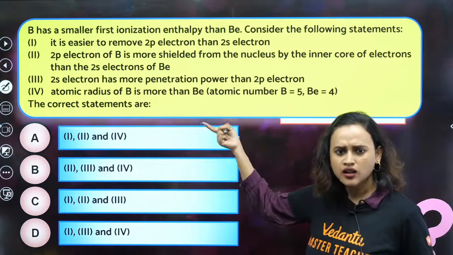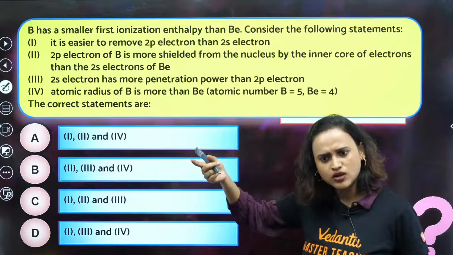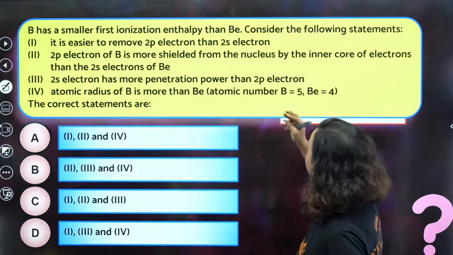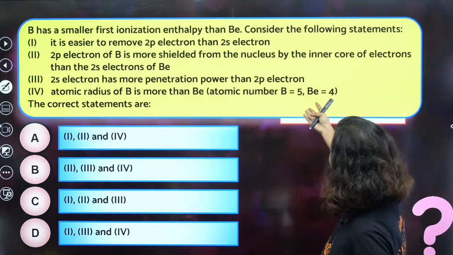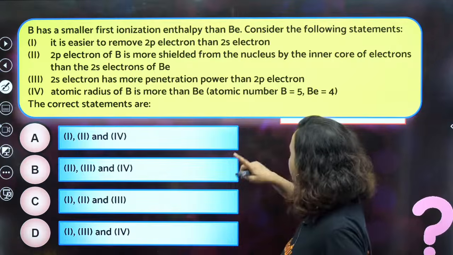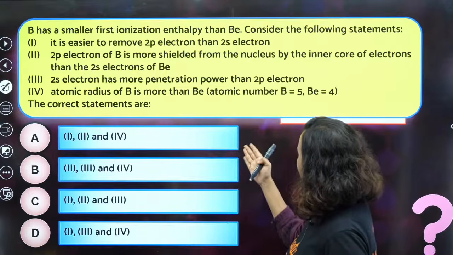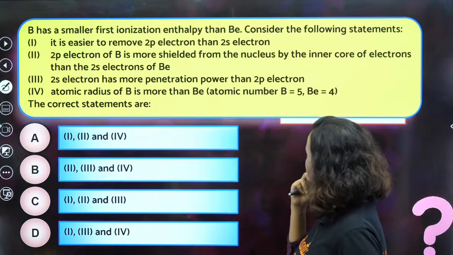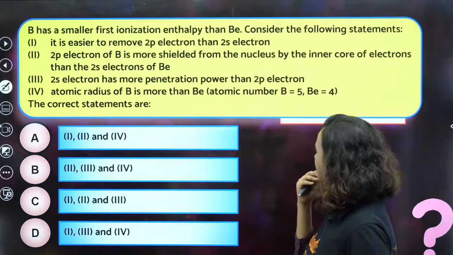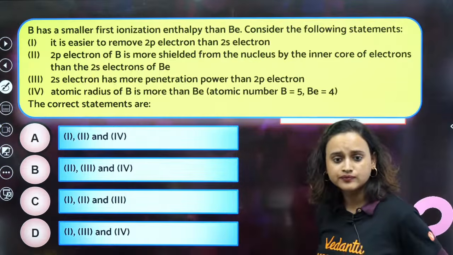Boron has 2p1, beryllium has 2s2, so obviously it will be correct. 2: The 2p electron of B is more shielded from the nucleus by the inner core of electrons than the 2s electron of Be. 3: The 2s electron has more penetration power than the 2p electron. 4: The atomic radius of B is more than Be. Which are the correct ones?